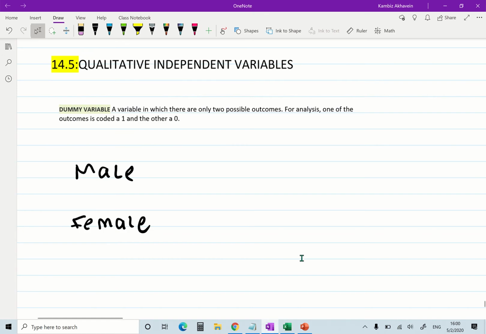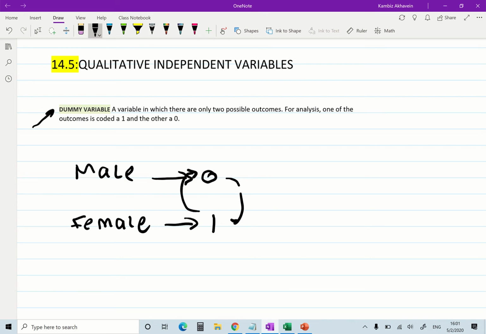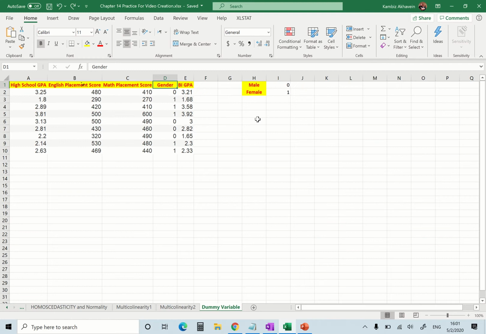Gender, such as male or female, is not a quantitative variable, but we could use dummy variables for qualitative variables that have two states. For example, your gender has two states, either male or female, and I can denote male with 0, female with 1. Now, can I say female is 0 and male is 1? Absolutely, I can, as long as in the beginning I tell the reader what I am doing. Am I saying male is 0 or female is 0? As long as I do that.